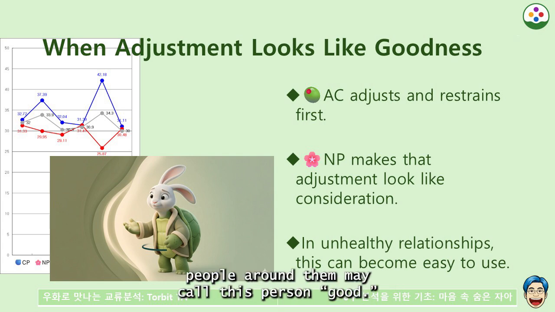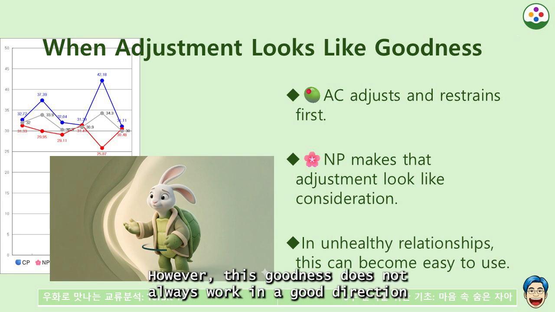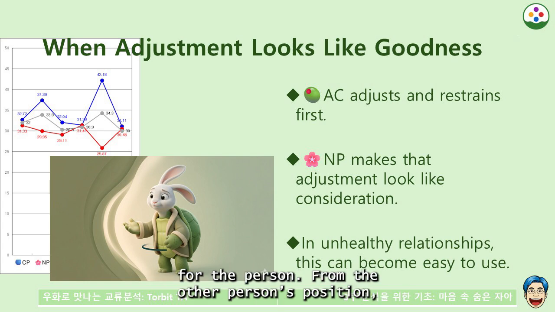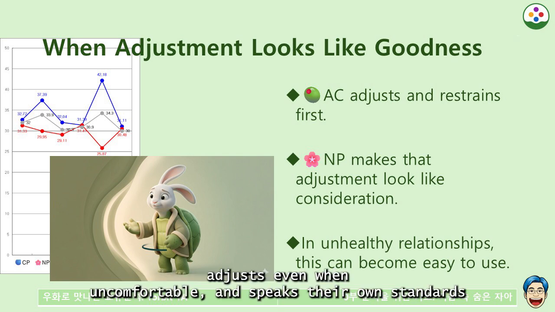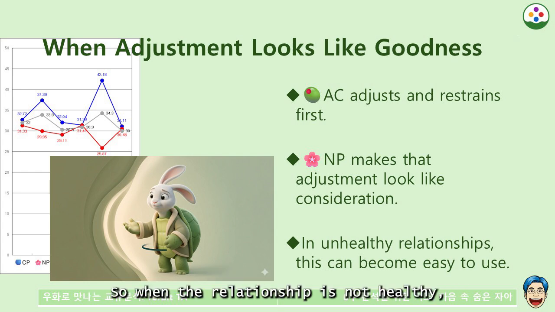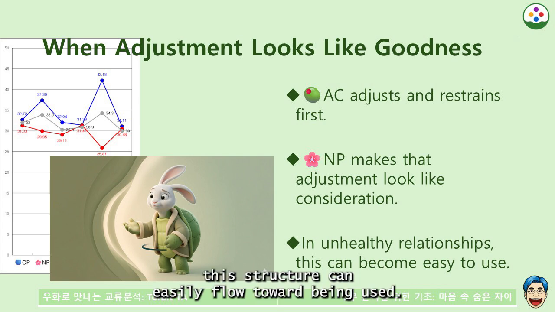Because of this, people around them may call this person good. However, this goodness does not always work in a good direction for the person. From the other person's position, this person may look like someone who does not easily refuse requests, adjusts even when uncomfortable, and speaks their own standards late. So when the relationship is not healthy, this structure can easily flow toward being used.